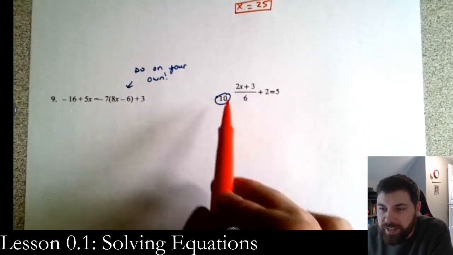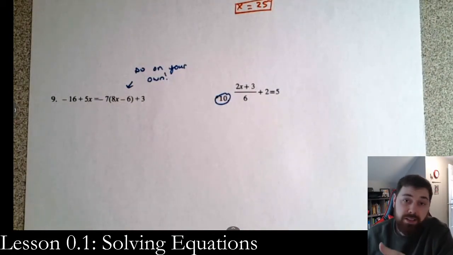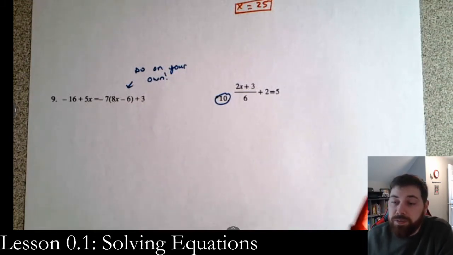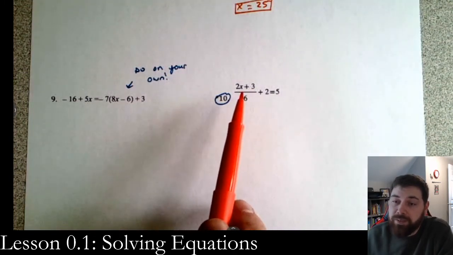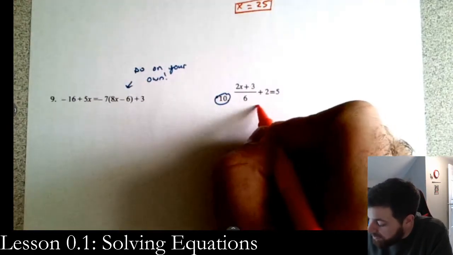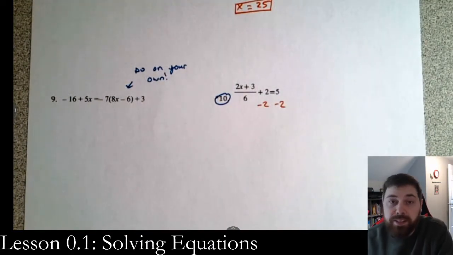So this is a little bit tricky because depending on which option you pick first, it makes it harder or makes it easier. I'm obviously going to go the easiest route because I know what I'm doing here. But if you, for example, multiply everything by 6 first, that's an option that you actually have, so just be careful. We're going to subtract the 2 first. That's our first step. There are other steps you could take, but that's the easiest one.